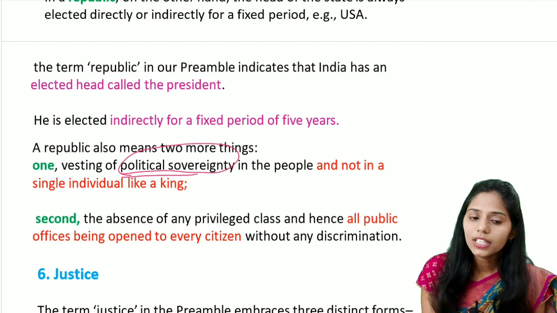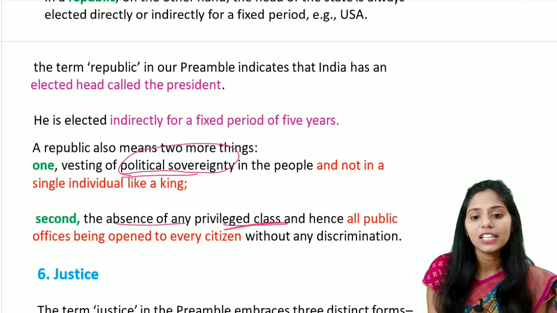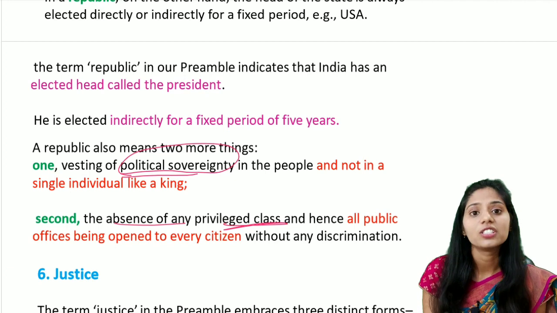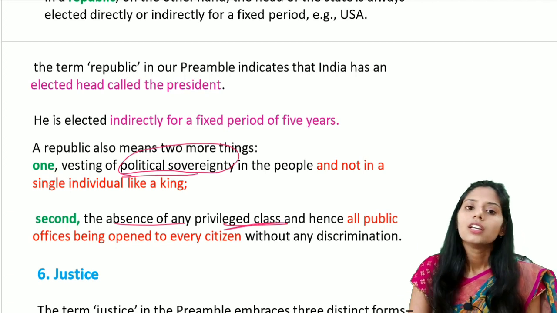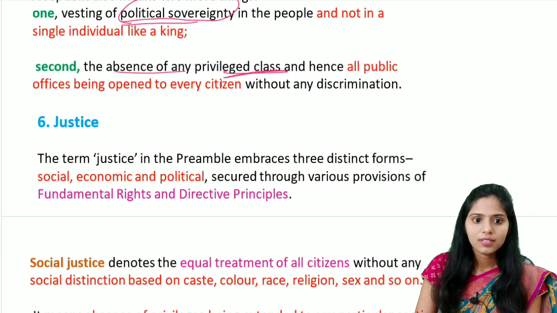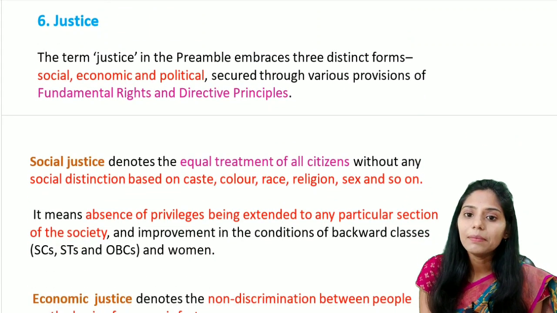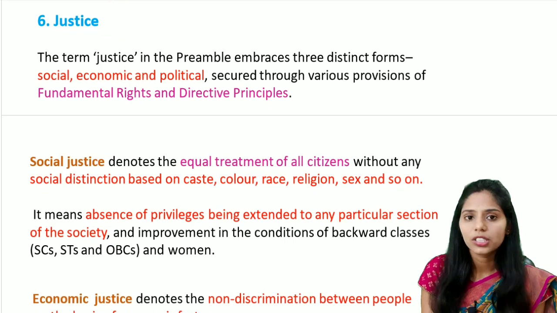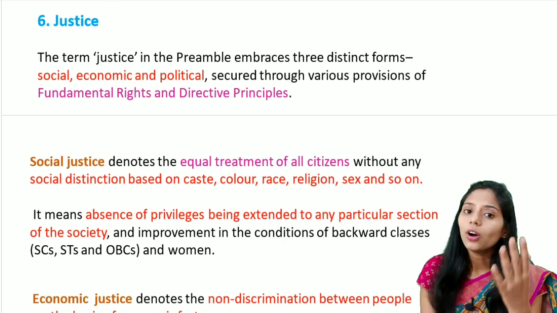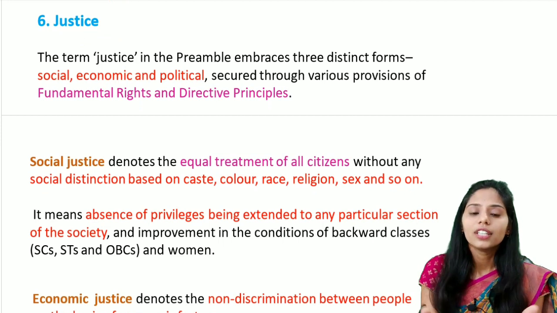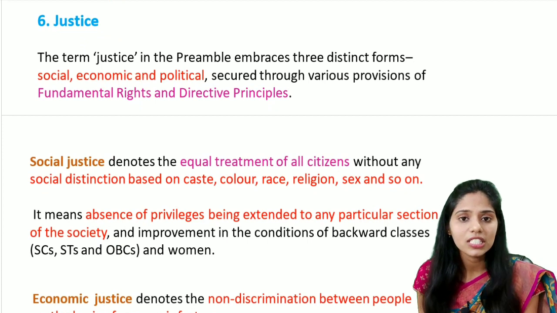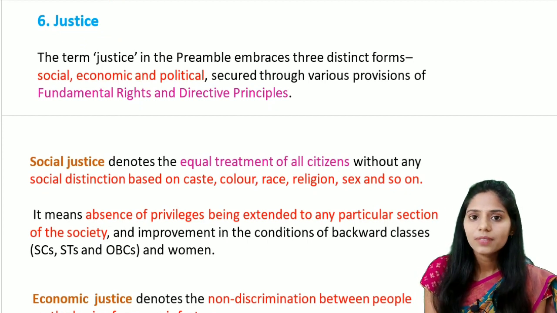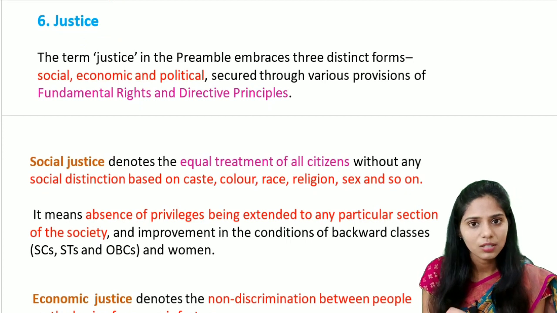And if you see the second important thing, that is there is absence of any privileged classes. Hence all the public offices, they are open for every citizen without any discrimination on the race or religion, caste, sex, etc. So let us see the next keyword, that is justice. The term justice in the preamble, that embraces three distinct forms. It includes social justice, it includes political justice, it also includes economical justice. So the justice in the preamble, which embraces mainly three types, and they are secured to the citizens of India mainly through fundamental rights and also the directive principles of the state policy.